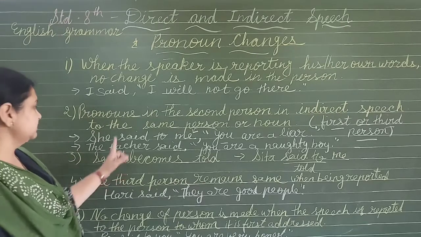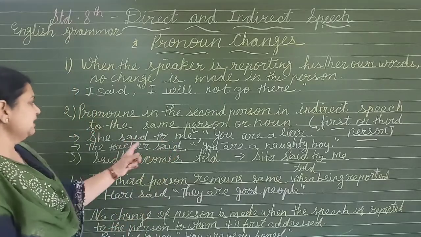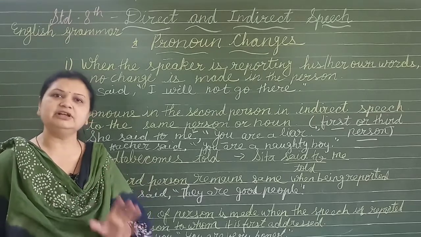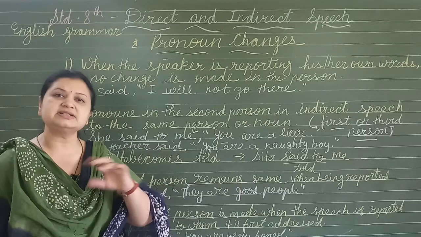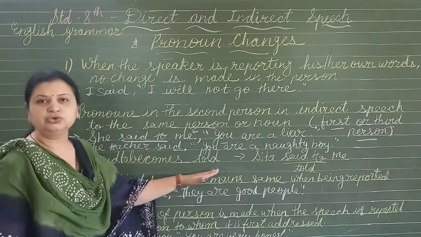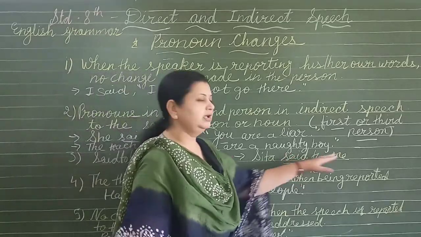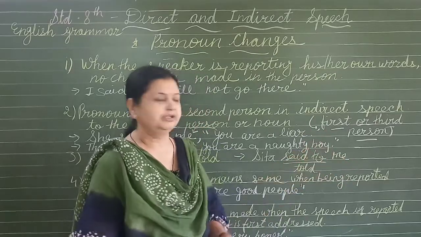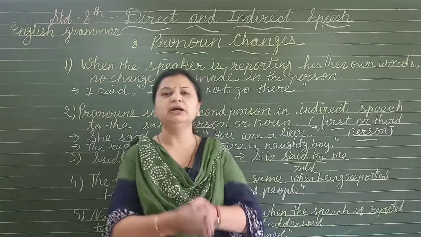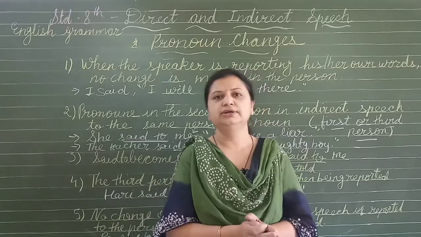Whenever in the sentence the reporting verb said to is given, she said to me. If it is given she said, that time she said will be there. But if it is she said to me, that time said to will be changed into told. Said to becomes told. Okay, Sita told me. To we have to omit. Sita told me. So remember that if the reporting verb is said to, that will be changed into told. Okay.